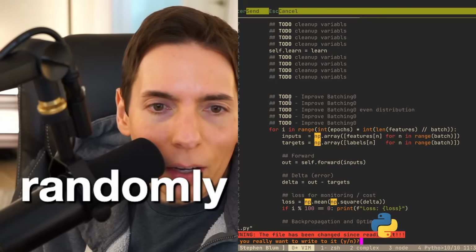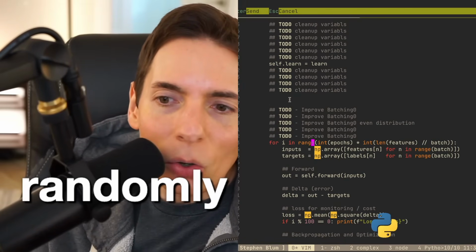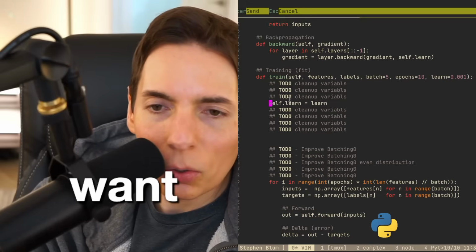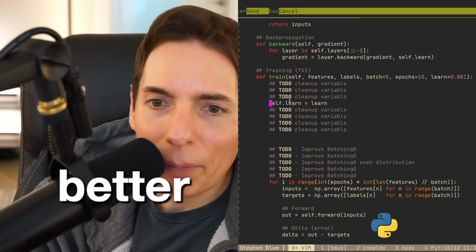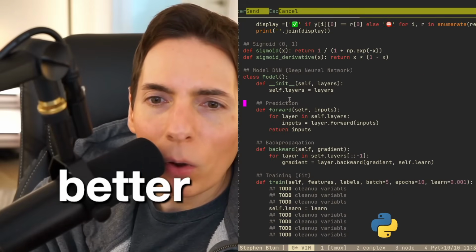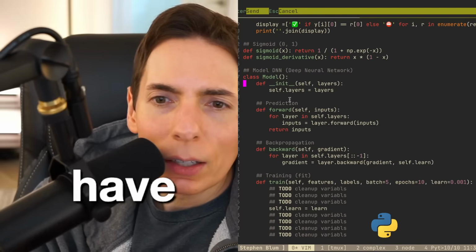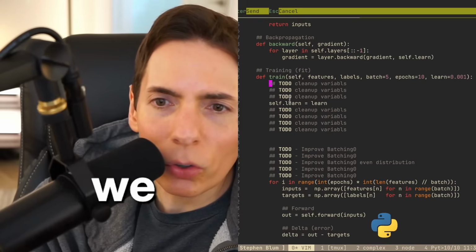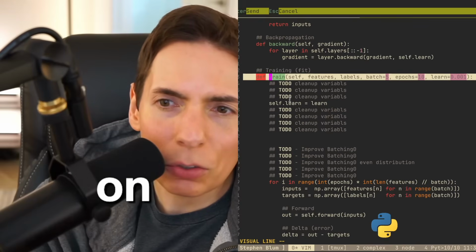Blum, did you get the epochs and learning rate fixed up? I did. So that's actually something that we could do really quick. We could clean that up. I want to make this better. Okay. So how do we make that better? We could put it on initialization of the model, but I think having it here on the train is fine.